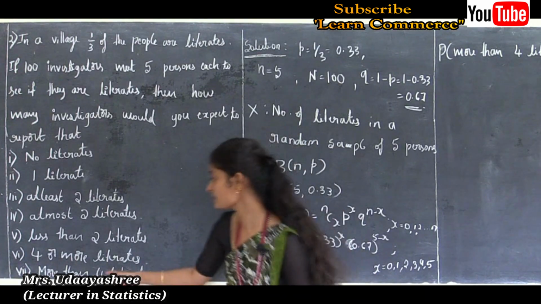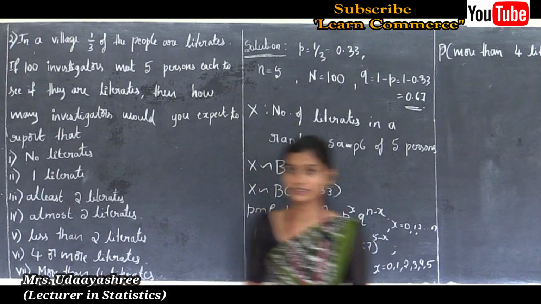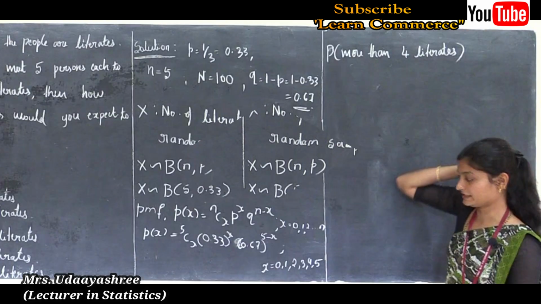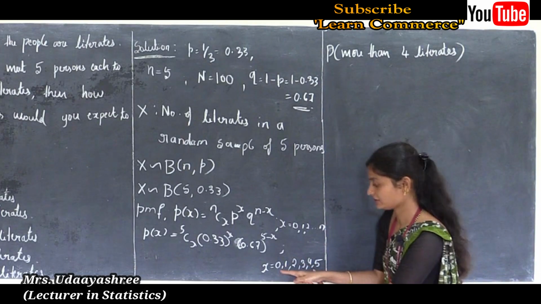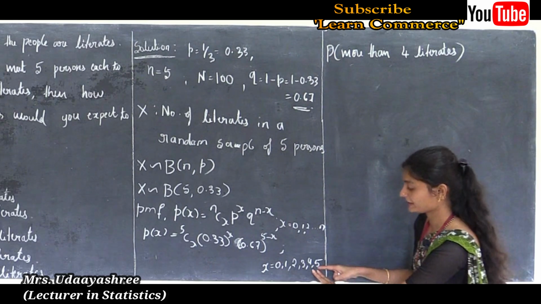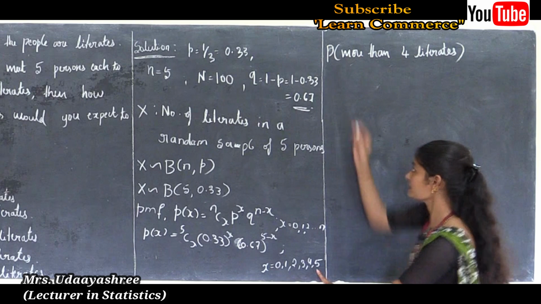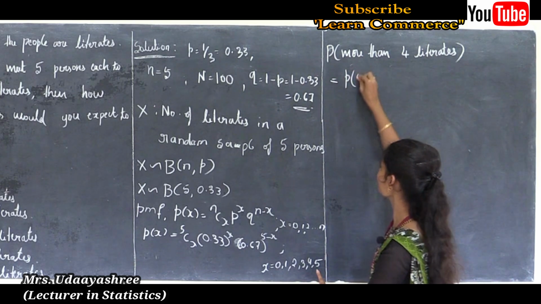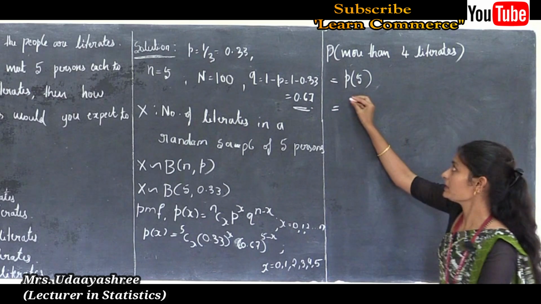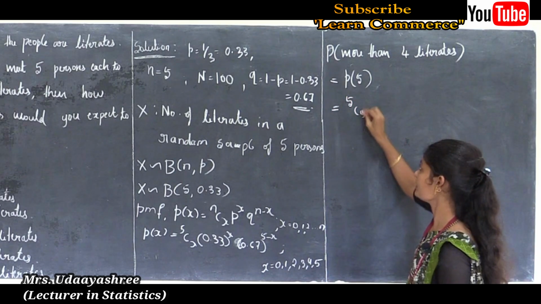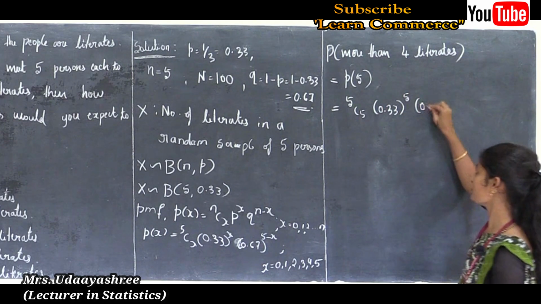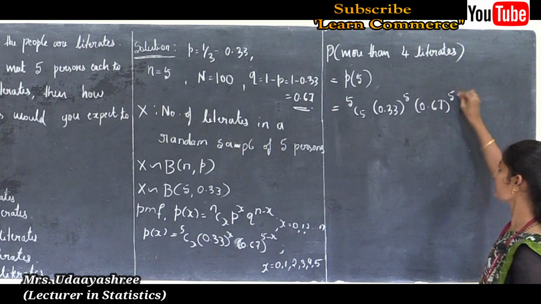Okay, here the last sub question is more than 4 literates. Now we need to calculate the probability of more than 4 literates. See, in our given range, 0 to 5, more than 4 literates is only one value, that is P of 5. So probability of 5 is 5C5 into 0.33 to the power 5 into 0.67 to the power 5 minus 5.